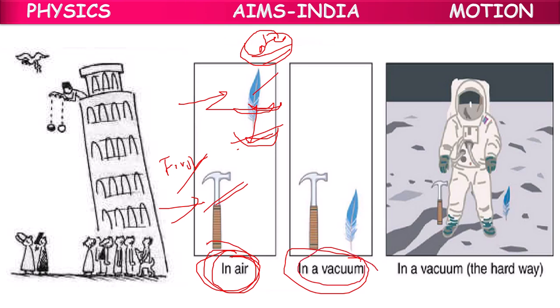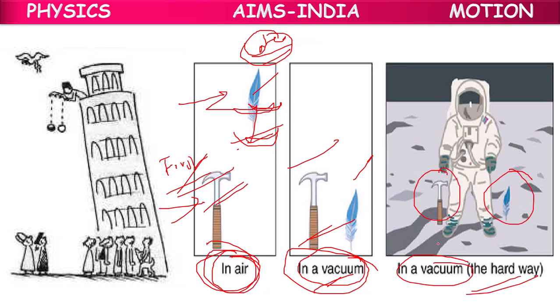Whereas in vacuum, meaning when there is no air, both of them reach the earth at the same time. Okay, actually in vacuum, both of them won't fall onto the earth. They will fly in the empty space.